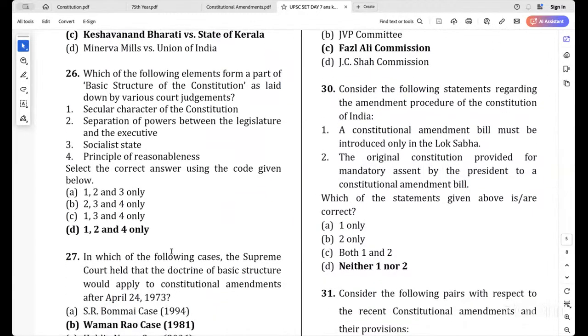So in this three, you have to choose only three options. So the correct one is the answer D. But in the recent current affairs, it also says that socialism is also a part of the basic structure. I just wanted to show you that, because it had been fixed earlier that it is not, but the court has already ruled that it is a basic structure of the Constitution.